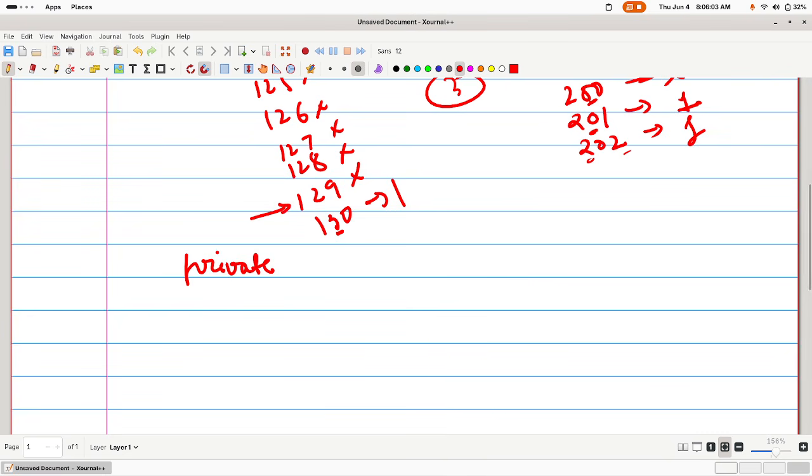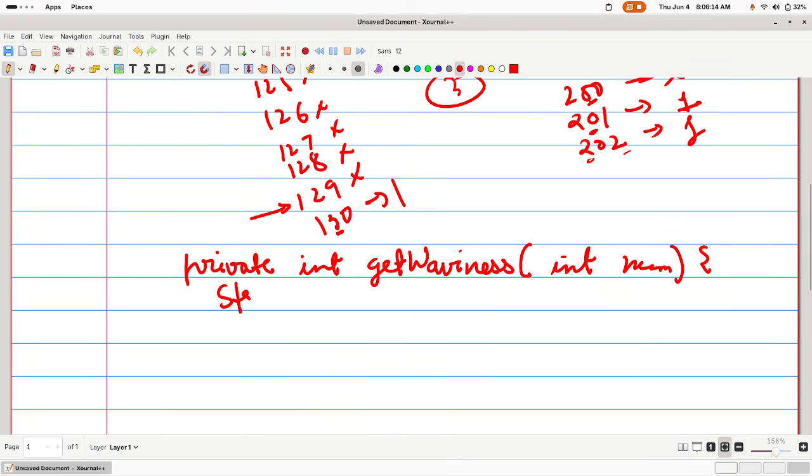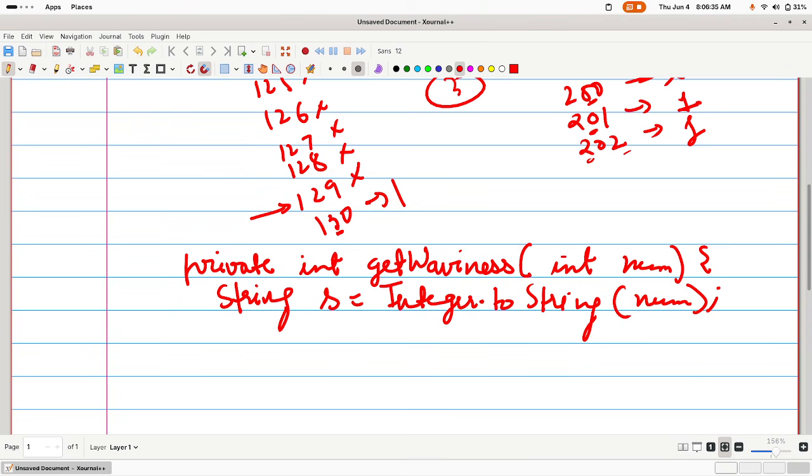Let's say this is my function, private int getWaviness. Now I'll take a number inside it and convert it to a string, because parsing strings is way easier, otherwise you have to deal with more divides and so on. So I'll convert it into a string with Integer.toString, and here it will be num. Now it has been converted to a string.